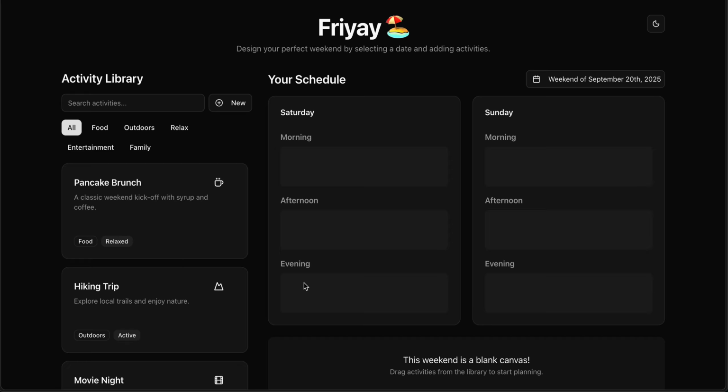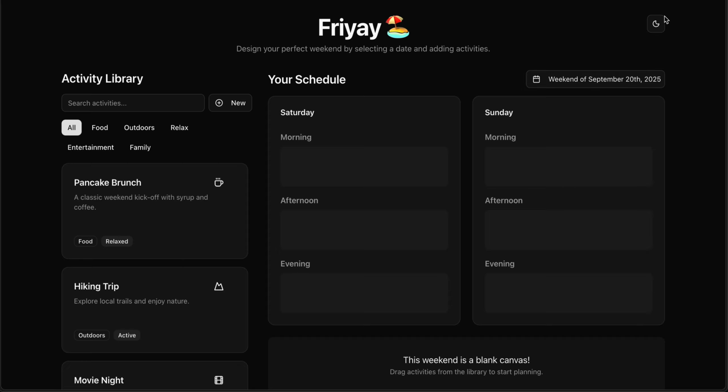My name is Tanmay and I'm here to present you all Friyay, which is my perfect weekend planner made for planning any weekend you want. With a simple and lovely interface, it's easy to use for people who want to plan their weekend before they dive into different plans and activities. Let me demonstrate how Friyay works.